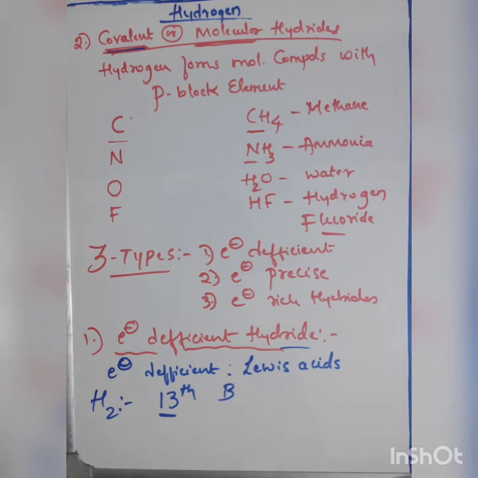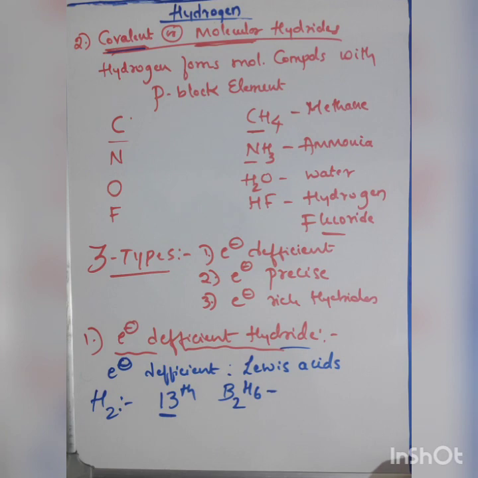Hydrogen will combine with boron and we get a molecule of B2H6. This molecule is called diborane, and it is a Lewis acid.